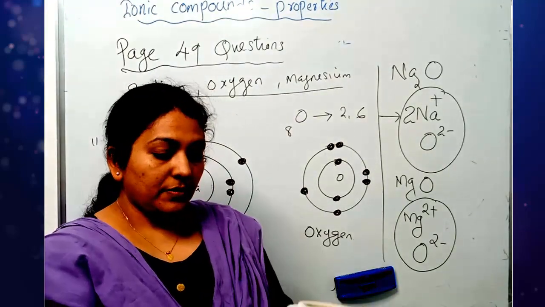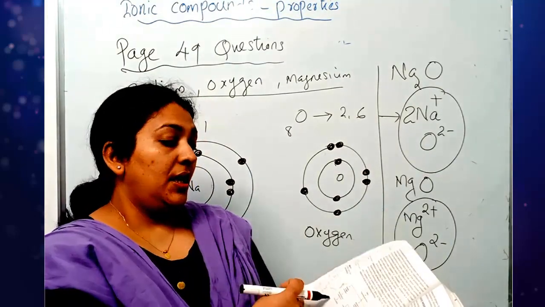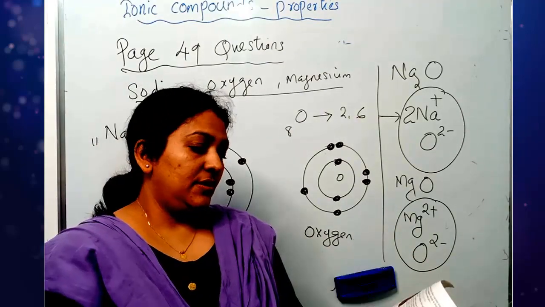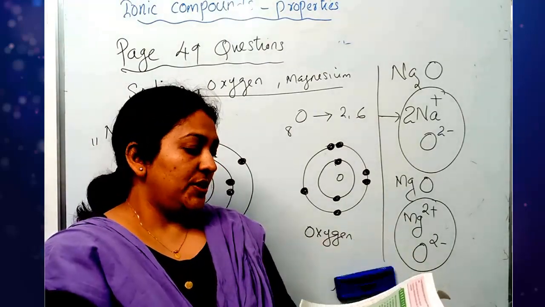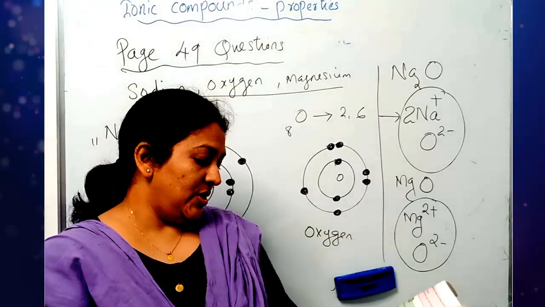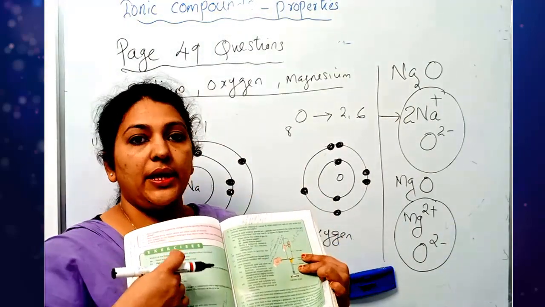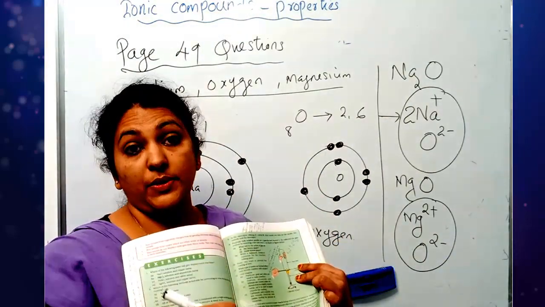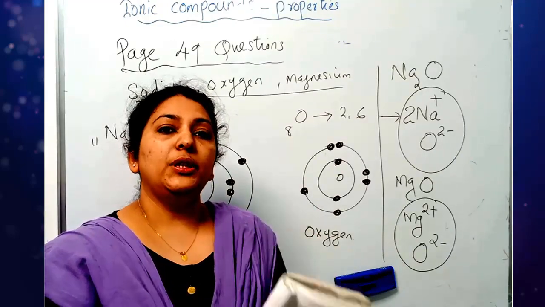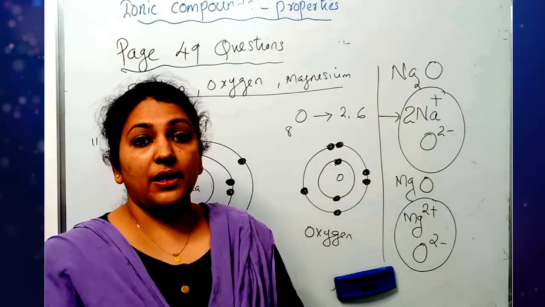So the portions on extraction of metals, refining, corrosion, etc. are omitted this year. You don't have to study them. The next one is the last exercise, page number 56. The exercises, except the omitted portion, all the questions we will discuss through a PowerPoint presentation in the coming class. Hope it's very clear to you.